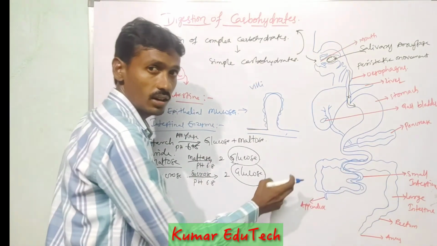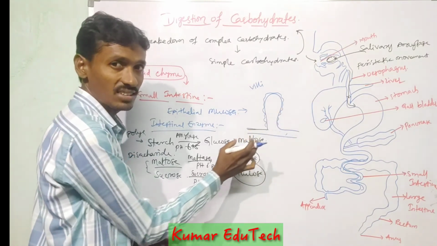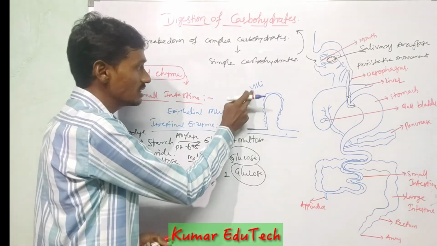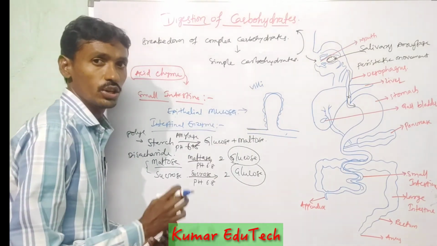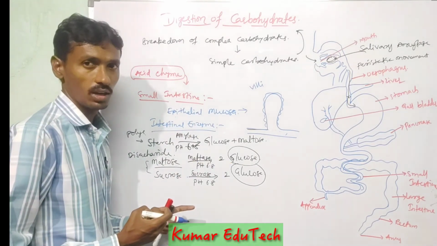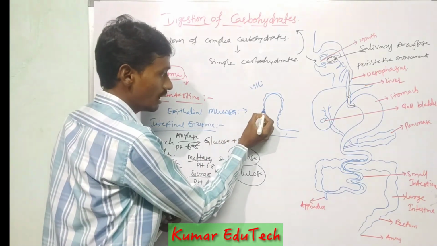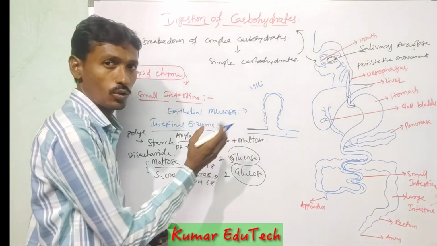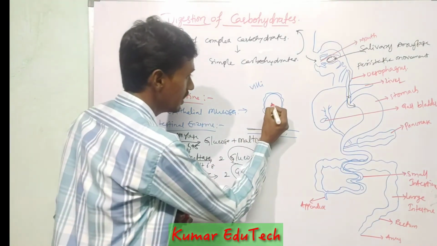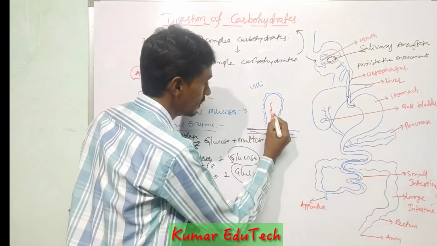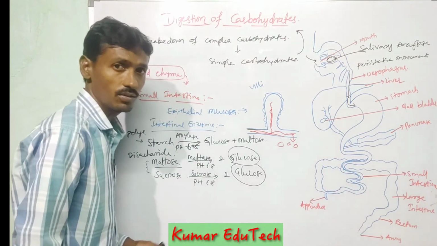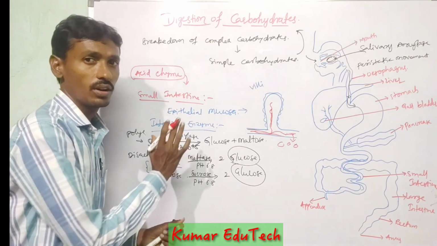The intestinal walls contain a number of projection-like structures. These projection-like structures are called villi. These villi are useful for absorbing the digested food material, that is, glucose molecules. The villi absorb the food materials and transfer them to the blood, which transports them to different types of cells. This is the digestion of carbohydrates.